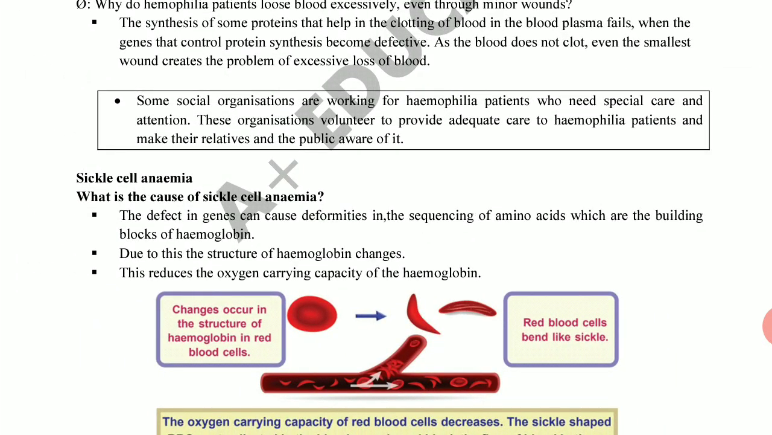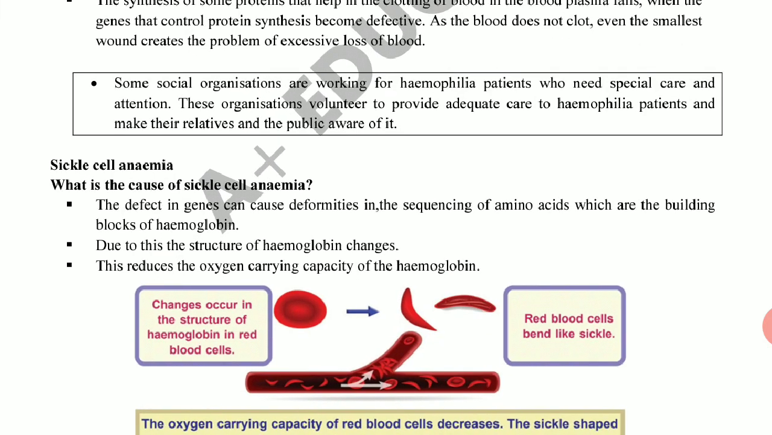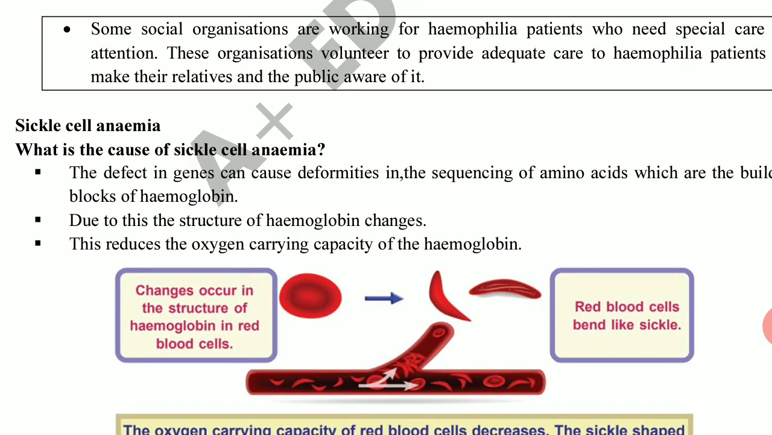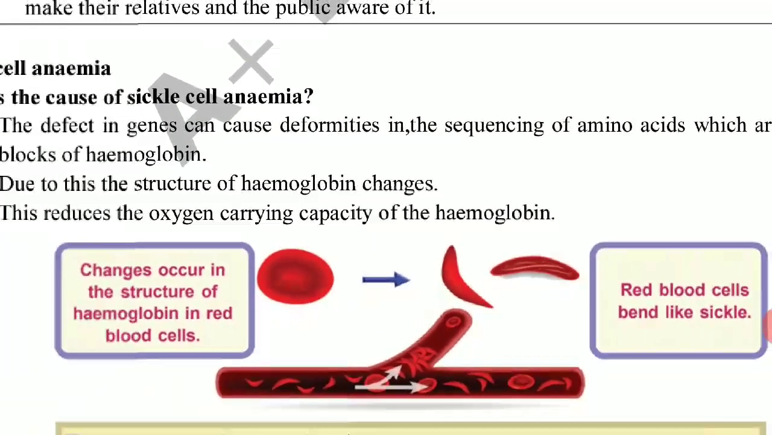In a sickle cell anemia patient, there will be a defect in the hemoglobin. It is due to the deformity in the sequencing of amino acids. There are genes for the sequencing of amino acids. Those genes will be defective in a sickle cell anemia patient. And what is the problem related to that? Due to the defect in the sequencing of amino acids in hemoglobin, the structure of hemoglobin changes. The spherical shape changes to sickle shaped. See the difference in shape.